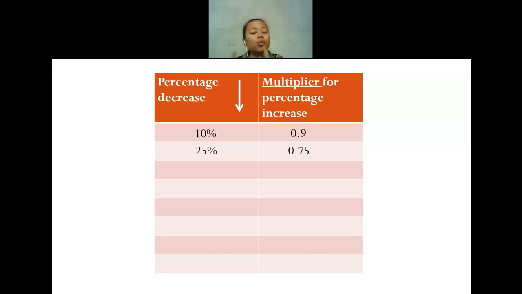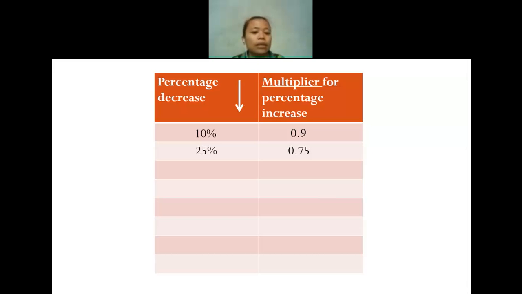So we have to change the percentage into a multiplier like this. That's why I need to discuss with you how to find the multiplier. If later you want to find the final value using the method we discussed yesterday, it's okay. You don't have to use this method. This is just an introduction before we continue to the next subchapter.